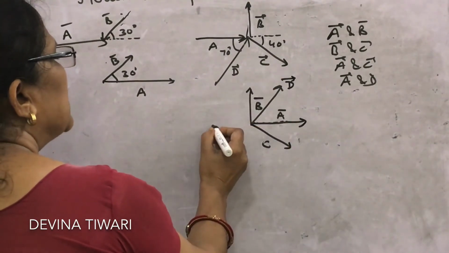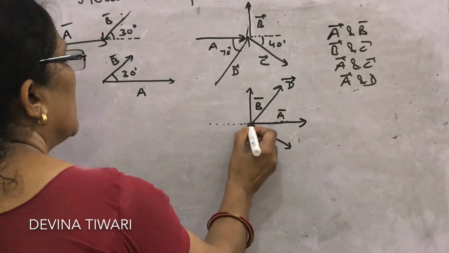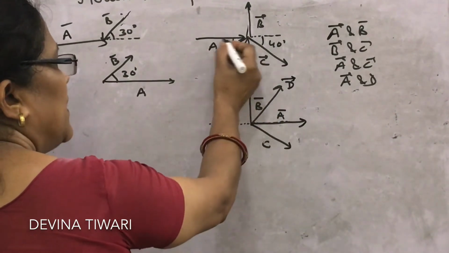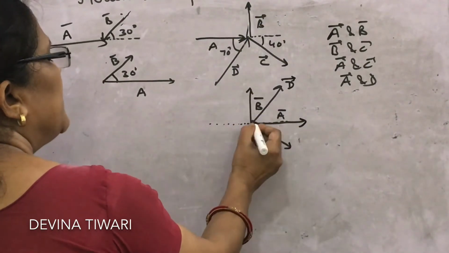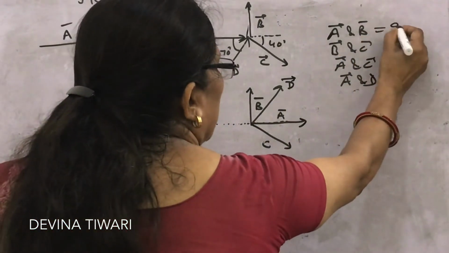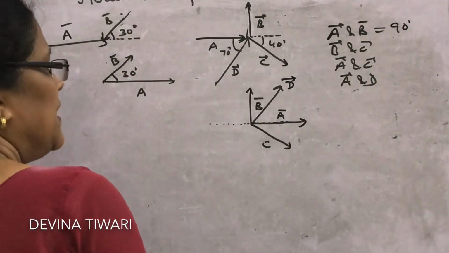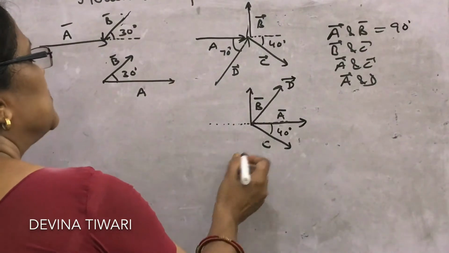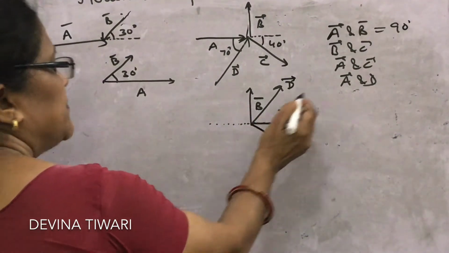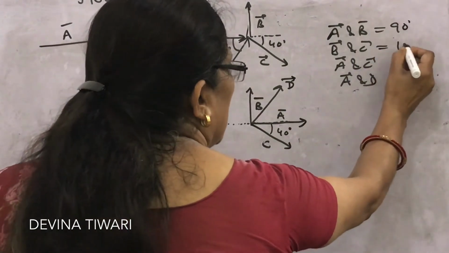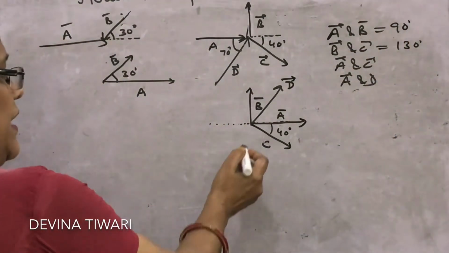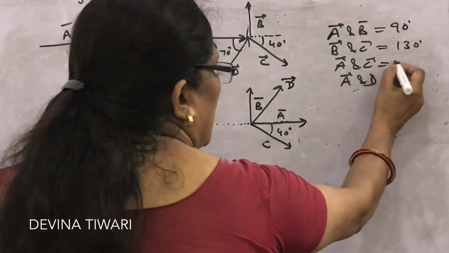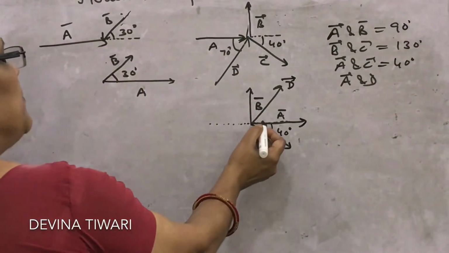So this was the direction, and you know, A and B here, what is the angle between A and B? This total is 90 degree. You can write what angle between B and C. You know, C is given this angle 40 degree. So B and C, 90 plus 40, what will be the angle between B and C? 130 degree. A and C, what is the angle between A and C? Look, tail to tail, what is the angle? 40 degree.